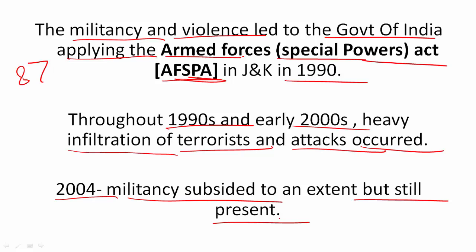But after 2003, elections were held in 2002, 2008, and then in 2014 peacefully. In fact, in the 2014 elections of the state assembly, around 65% of people came out to vote, which was a record for Jammu and Kashmir. And so slowly and steadily, the state is coming back to normalcy. But events like the 2016 protests against the killing of the terrorist Burhan Wani again pose problems to security in Jammu and Kashmir.